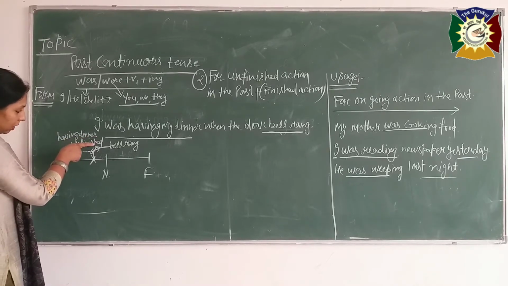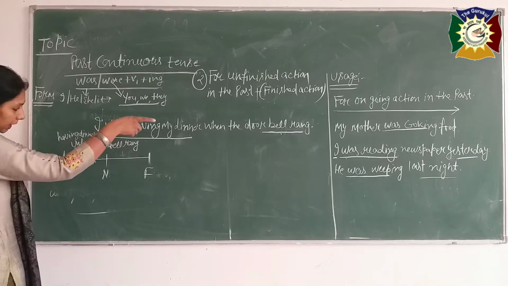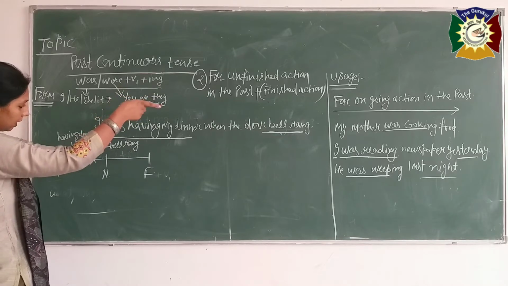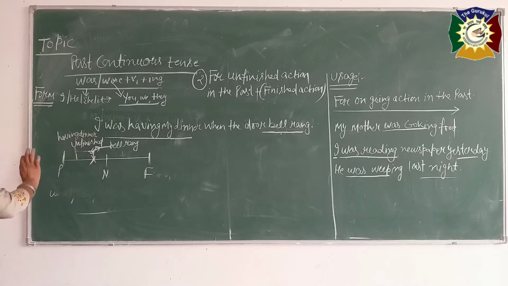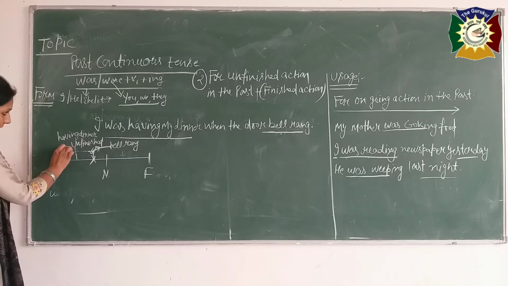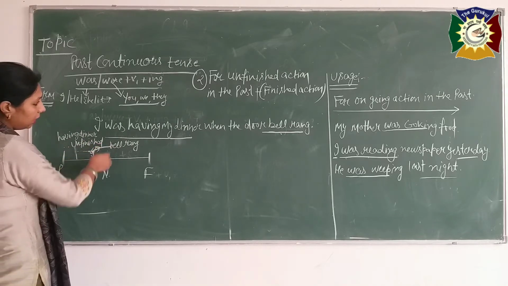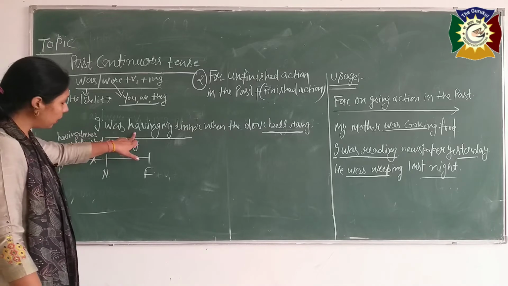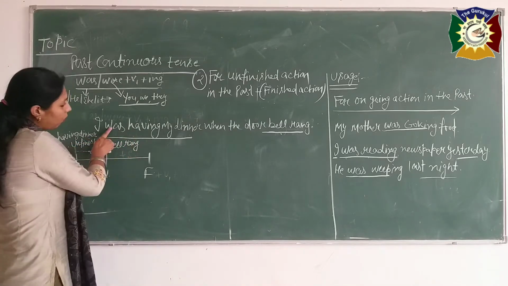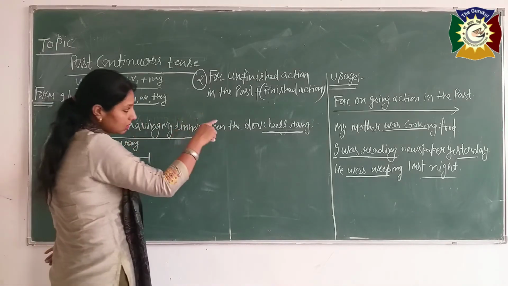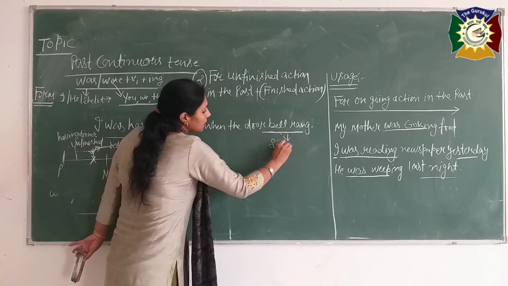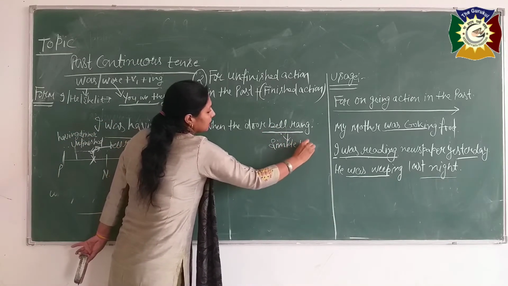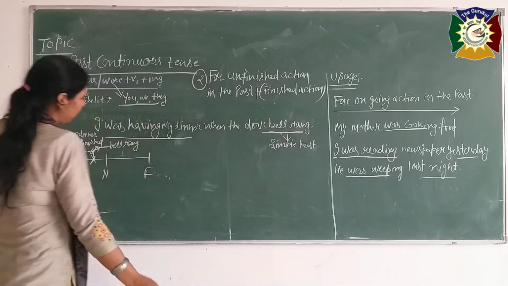Then you went to see who was there at the door. See, that's why one unfinished action with the finished action, the work which was going on, we will take there was plus ing, and which was finished there, we will use there only simple past, like that. See, one more example.